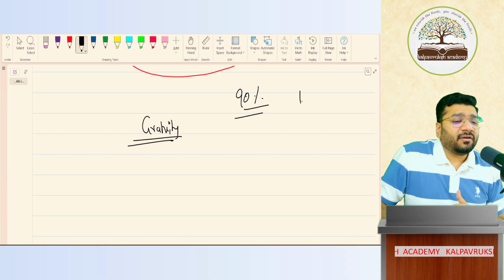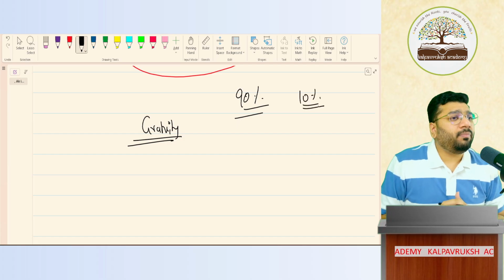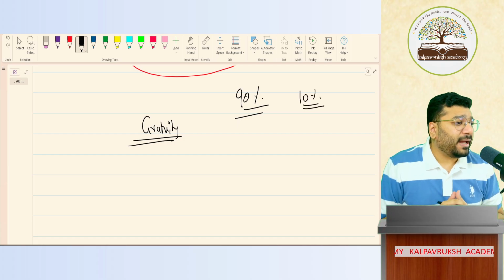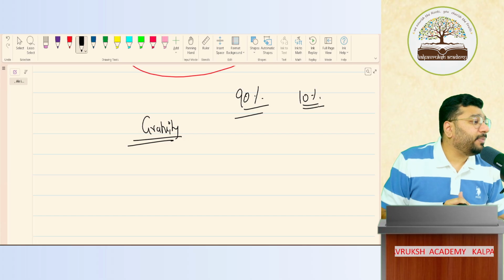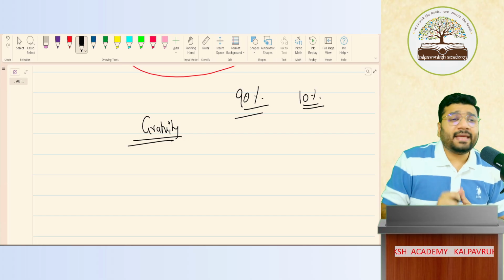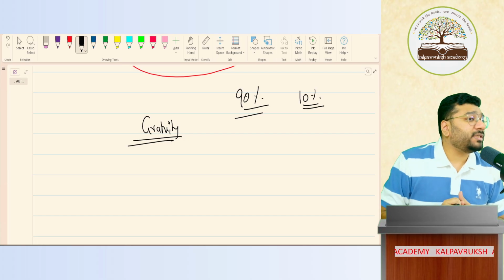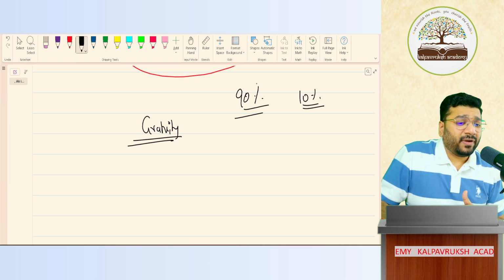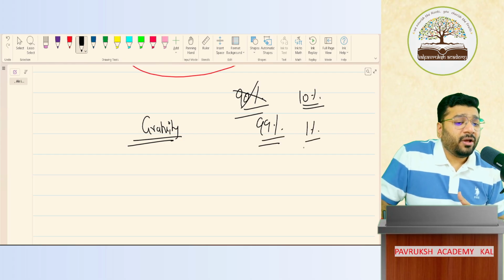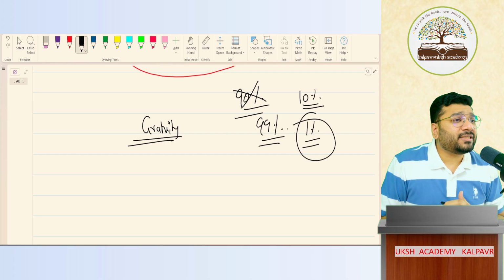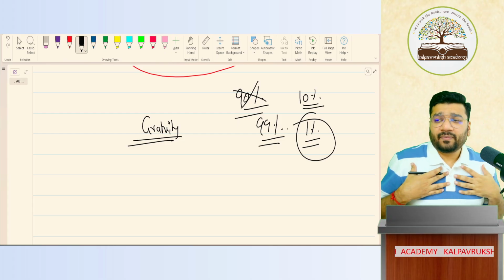Only the remaining 5 to 10% of employees will not be bothered much about the salary package, and they would stick to the company for a very long period. Yes or no? So loyalty is a very big thing in today's scenario. Forget 90%, in 99% of cases there is no loyalty, which means loyalty is there in only 1% of cases, the rarest of the rare.